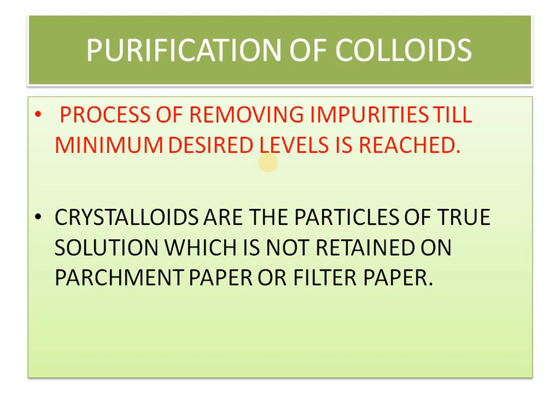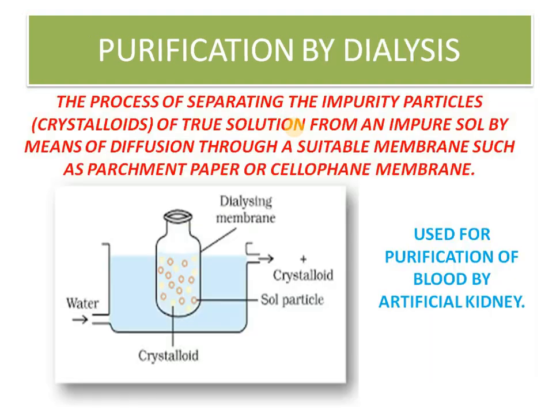Particles having size less than the colloidal size are called crystalloids. Crystalloids are the particles of a true solution which are not retained by parchment paper or filter paper, because they will pass through filter paper. Why is it passing through filter paper? Because the particle size is very small, less than 1 nanometer. That's the reason. So now, purification by dialysis.